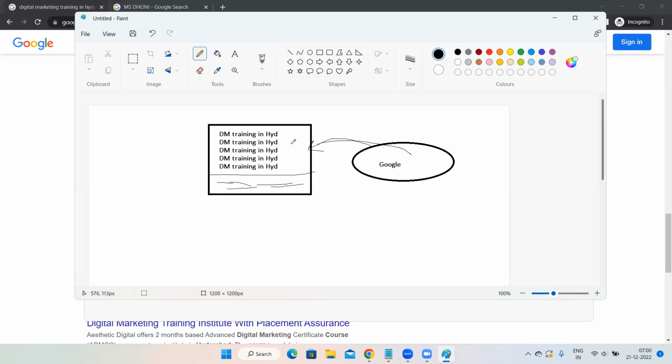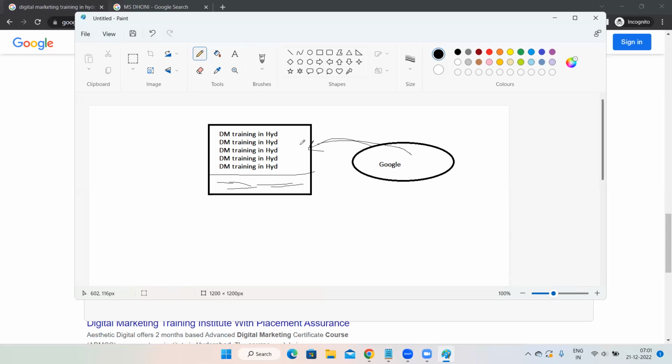So never ever change the text color to the background color. Text color in the sense keywords. Only while people are doing keyword stuffing, they change the text to the background color. Otherwise, why will they change? Because they do not want, obviously, when someone has visited your website and only this thing is there in your website, it will not look good, right? People will get doubt what exactly this guy is up to. That is the reason whenever they are doing keyword stuffing, they will change the text color to the background color.